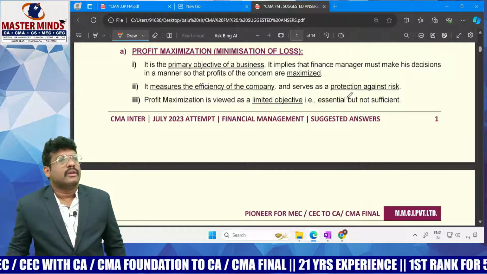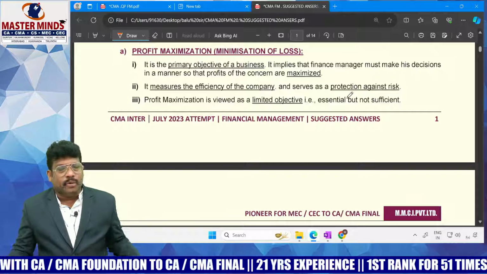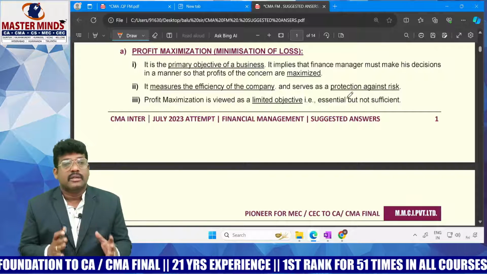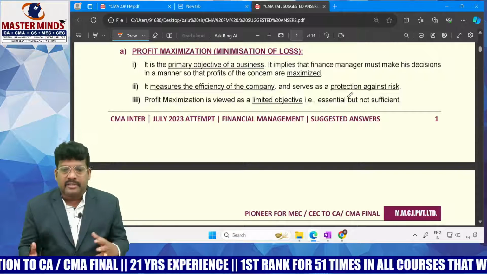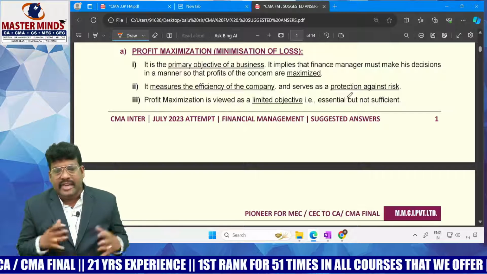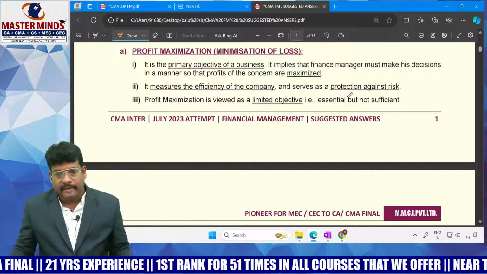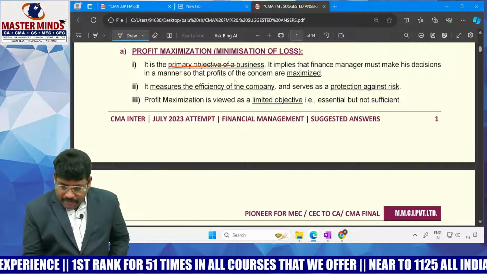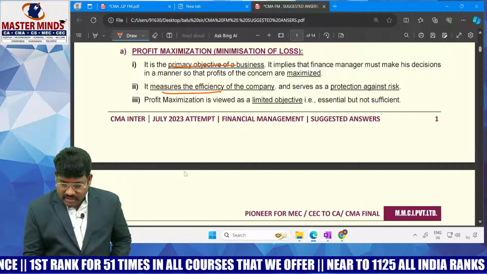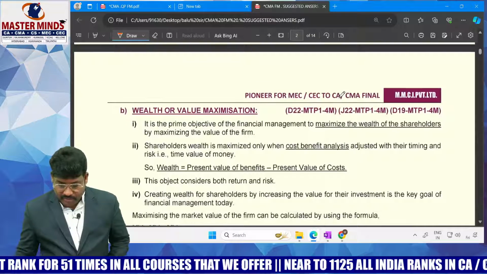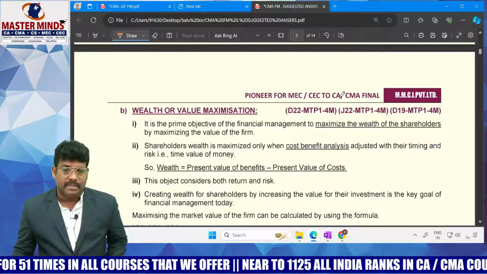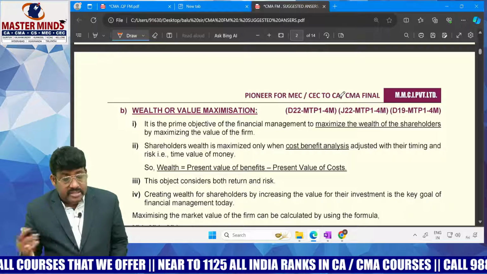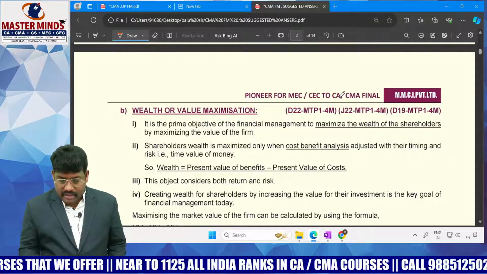When you want to stay in the market in the long run, automatically your work style, production, supply, market relationships, and following government rules and regulations, everything you maintain in a fantastic way. But in a short run it's not so. Here profit maximization is a primary objective but not the maximum. It measures efficiency. It is a limited objective, not a sufficient objective. Wealth maximization is wonderful, because it considers time, government rules and regulations, and the long run business aspect. So that is the theory question.